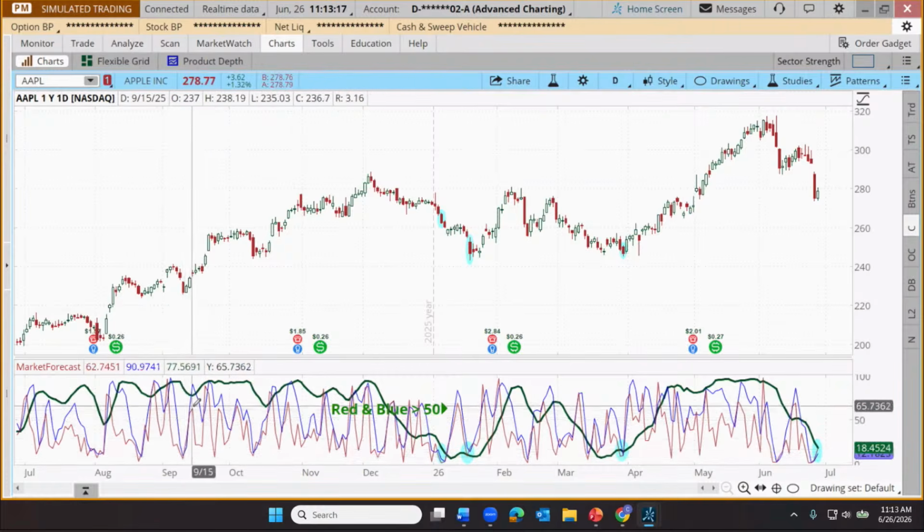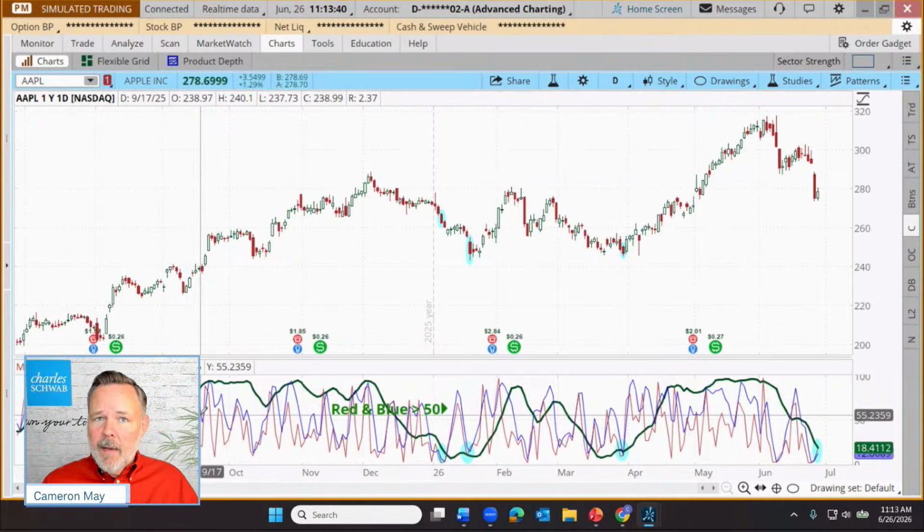We have the red line, which is an indication of very short-term momentum, really. If it's used in isolation, that would typically be done by a trader who's in and out of a trade in the matter of just a couple or 3 days, very quickly. Our blue near-term line is a little bit longer from peak to peak or from trough to trough, but still pretty quick. If it were used in isolation to plan and place trades, it would probably be used by somebody who's in a trade for maybe a few days up to a week, week and a half. That might be kind of a swing trader.